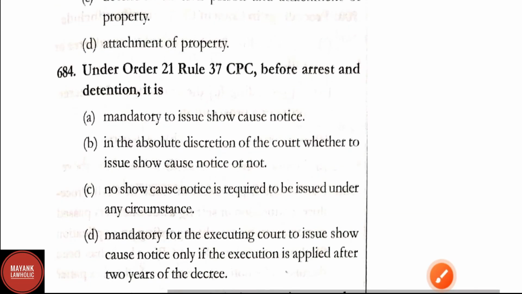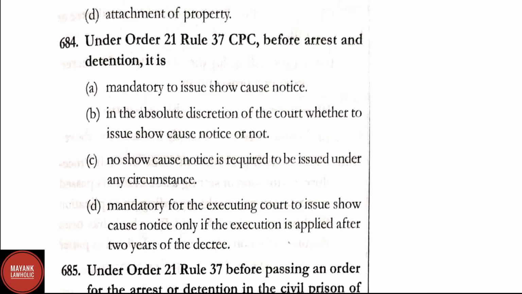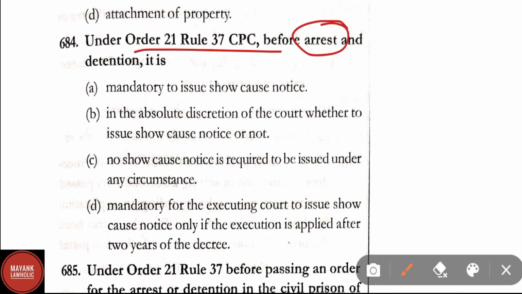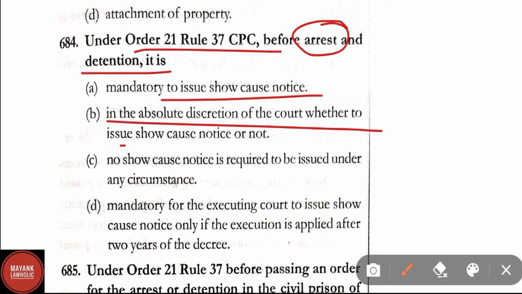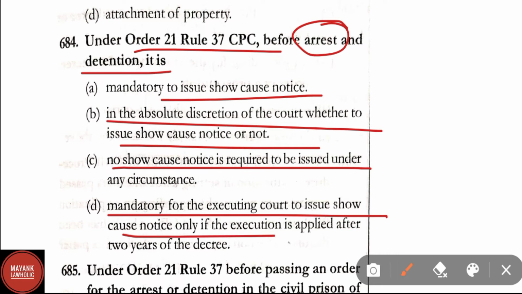Question number 684. Under Order 21 Rule 37 of CPC, before arrest and detention it is mandatory to issue show cause notice. Option B, it is the absolute decision of the court whether to issue show cause notice or not, no show cause notice is required. Mandatory for the executing court to issue show cause notice only if the execution is applied after 2 years of the decree. Here correct answer is option A, that is mandatory to issue show cause notice. Under Order 21 Rule 37 of CPC, before arrest and detention it is mandatory to issue show cause notice.